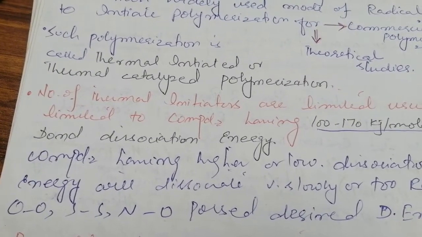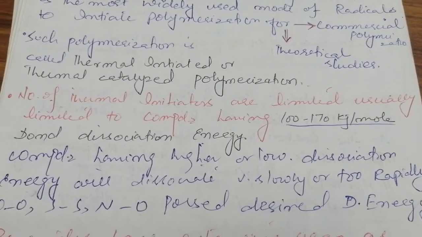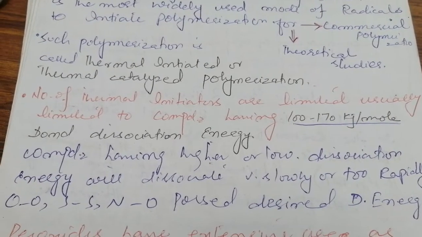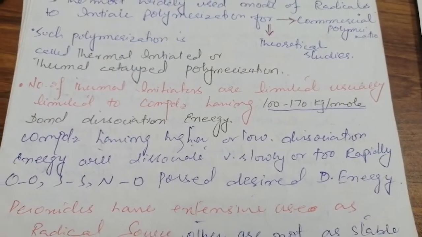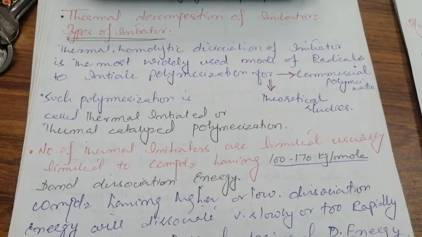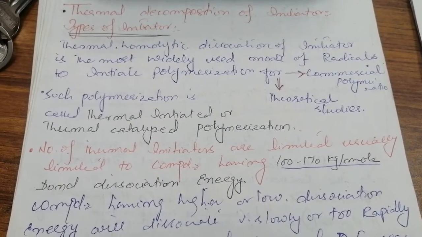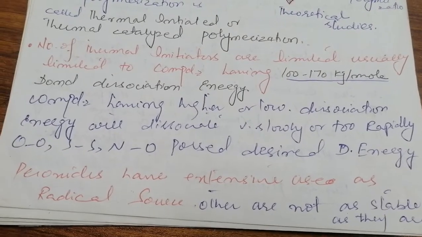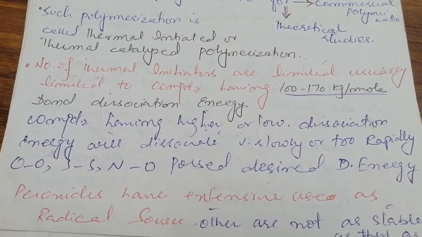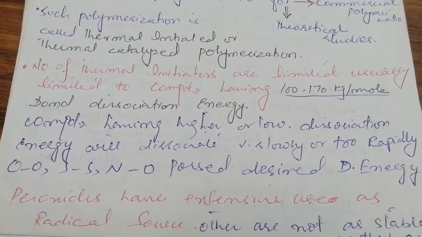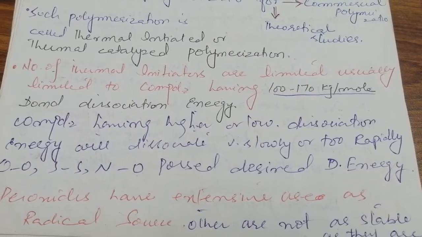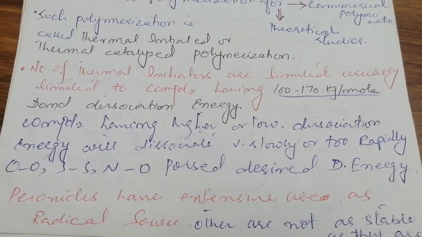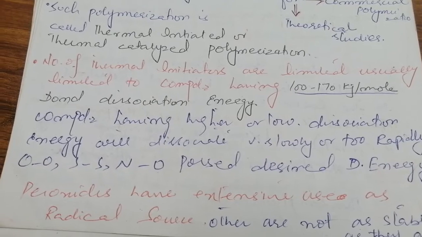So compounds having very high or very low dissociation energy are not suitable for such thermal, energy-based, heat-based decomposition of initiators. You can take the example of oxygen-oxygen, sulfur-sulfur, nitrogen-oxygen. They possess the desired dissociation energy to follow this kind of reaction.